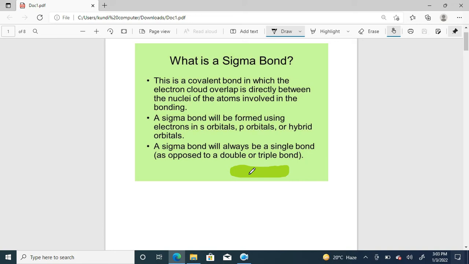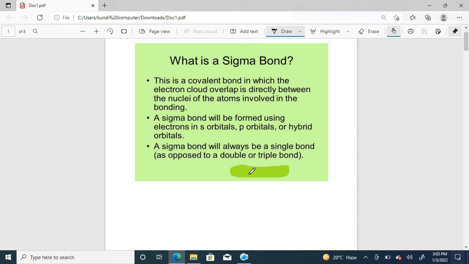In this lecture, we are going to discuss the sigma bond. So let us start today's lecture. First of all, we define sigma bond. Basically, it is a covalent bond in which the electron cloud overlaps directly between the nuclei of two atoms that are taking part in bond formation.